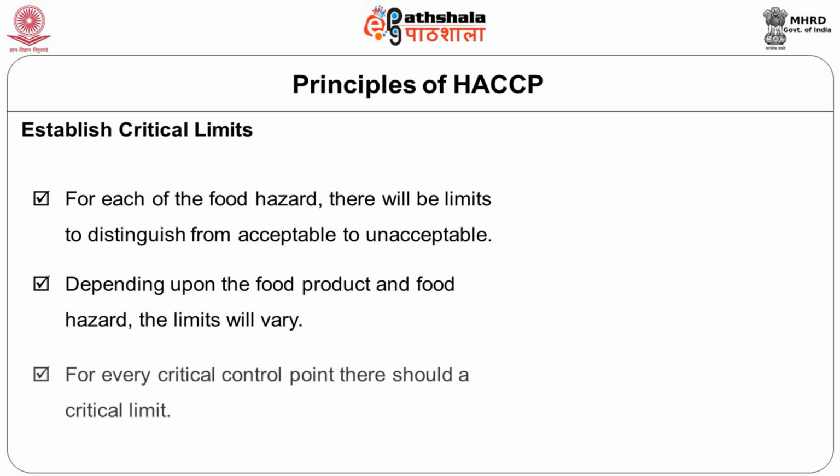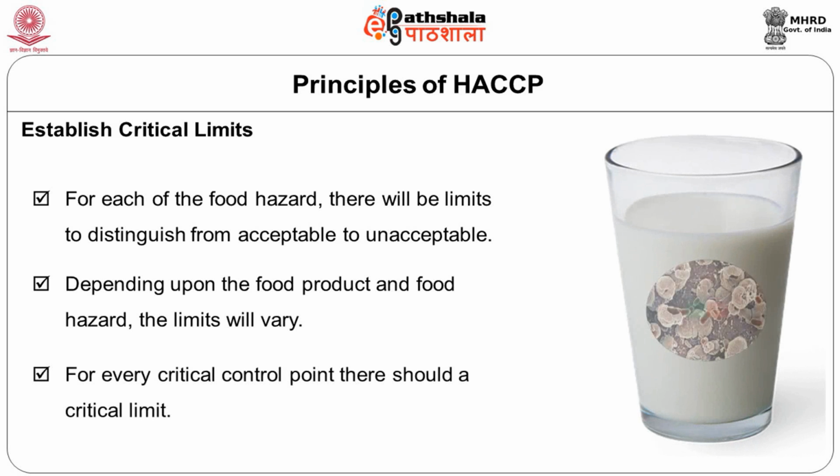What do you mean by the establishment of a critical limit? Take for example, I will give an example for biological contamination. I will give the example of Salmonella. This is a very dangerous microorganism that can be present in milk. The critical limit for Salmonella is 0. That means for 25 ml of milk, it should be 0. So the critical limit for Salmonella has to be 0.